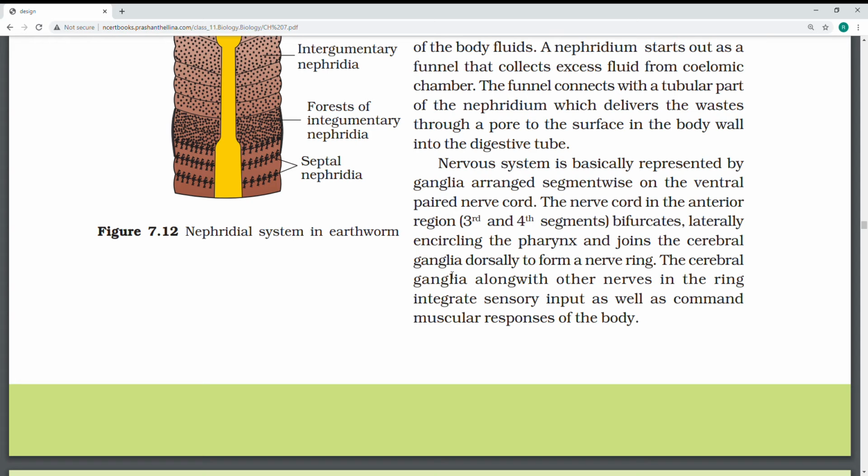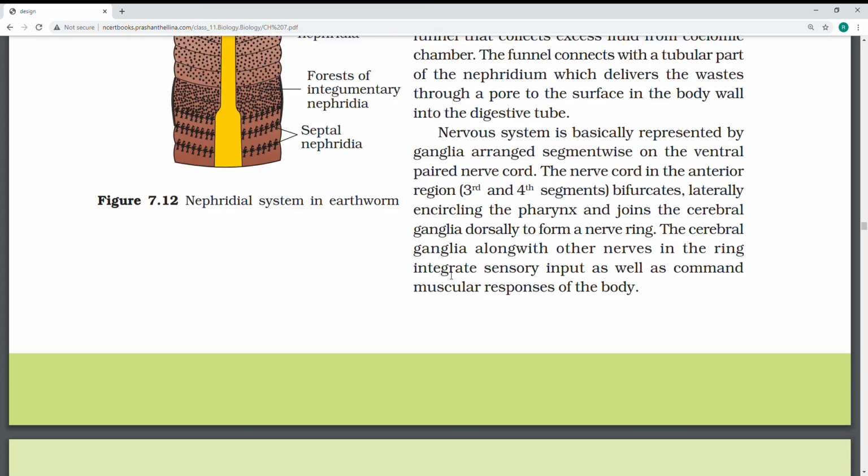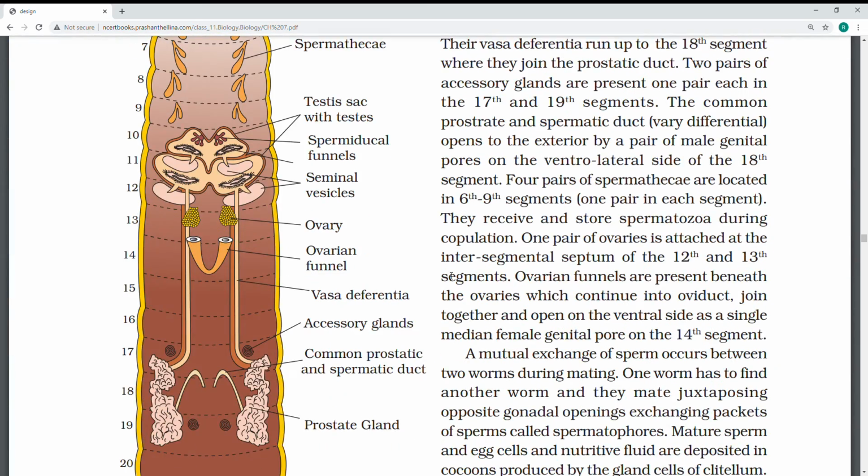Even though they didn't mention it, we have to discuss the respiratory system. There are no specialized respiratory organs. Gaseous exchange occurs through the skin only, the moist body surface. Because of that, they don't have any special respiratory organs like what we have. The respiratory system, nothing like that. So now let us see the reproductive system.